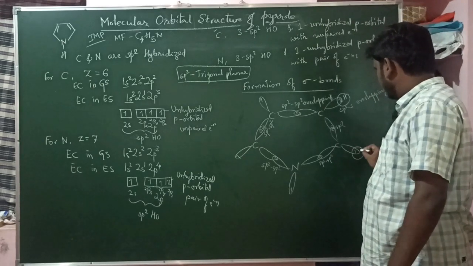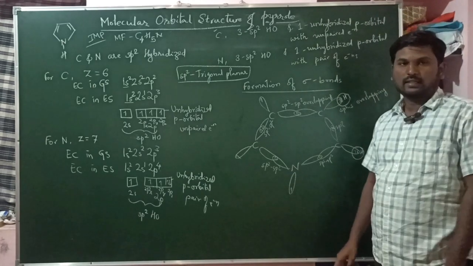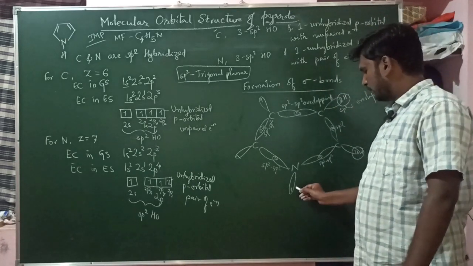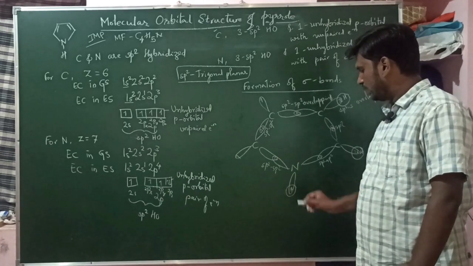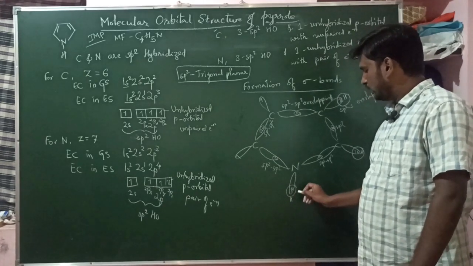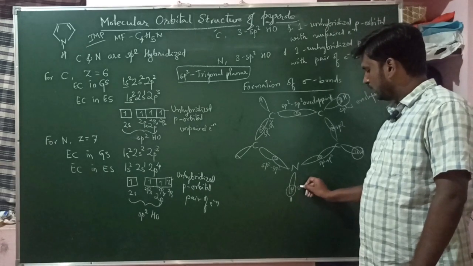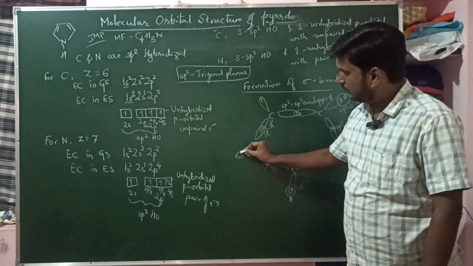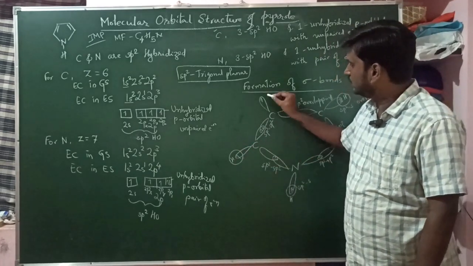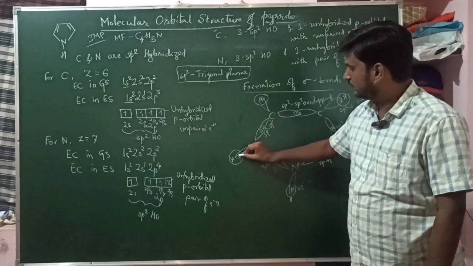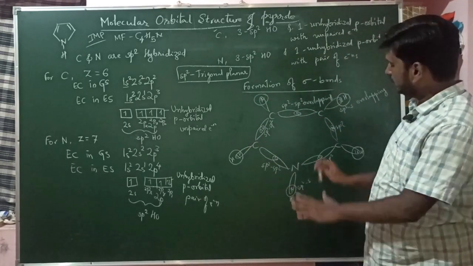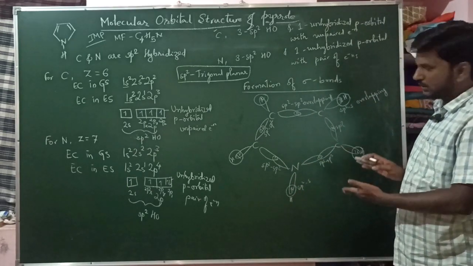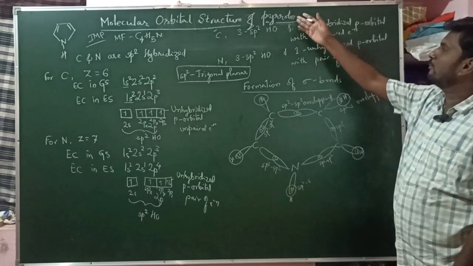Here also the same thing. You know the hydrogen orbital is only one orbital, 1s1, so the s orbital shape is spherical. Here also the nitrogen and hydrogen form a single sigma bond by sp2-s overlapping. The remaining carbons also have the same thing happen. So what we get is the molecular orbital structure for the formation of sigma bonds in pyrrole.